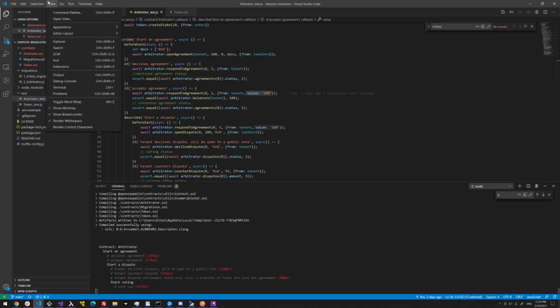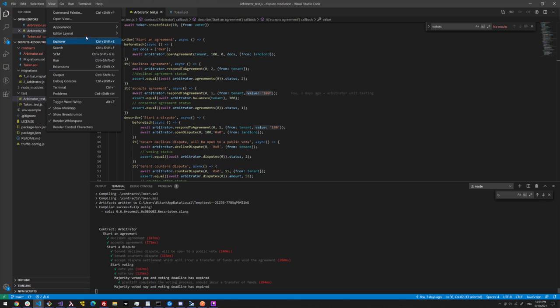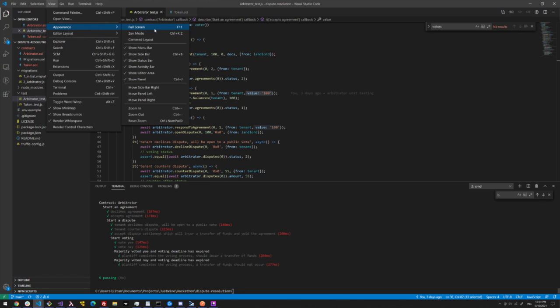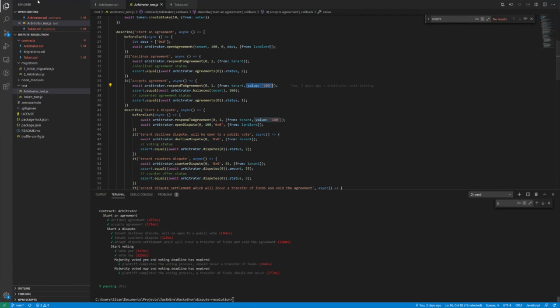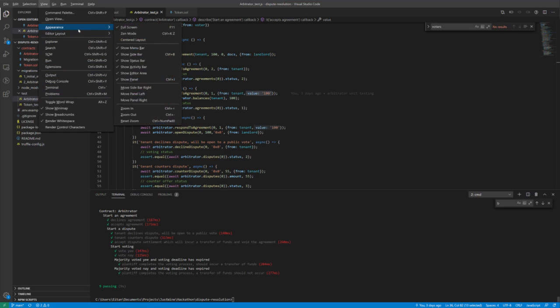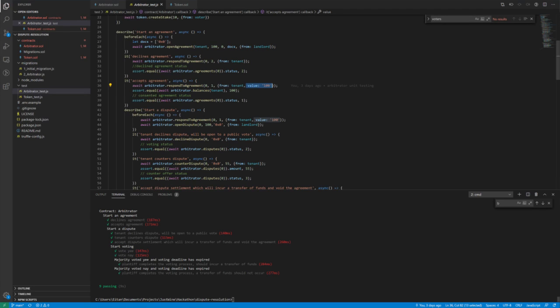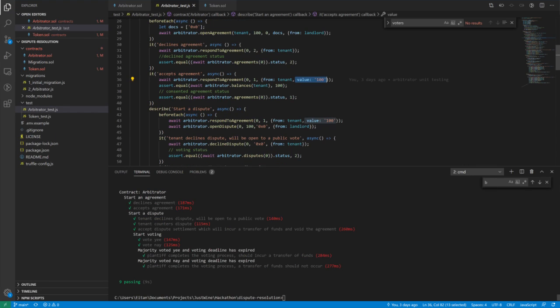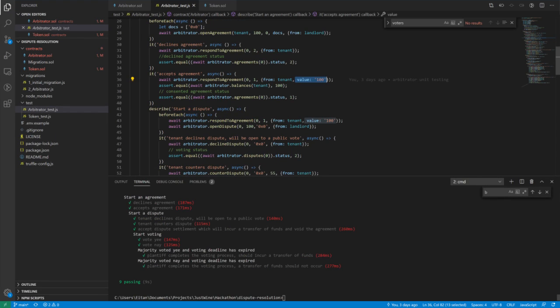I'll zoom in a little bit. Okay, hopefully y'all can see that now. So they respond to the agreement, they put up some type of deposit, and now the agreement is approved.